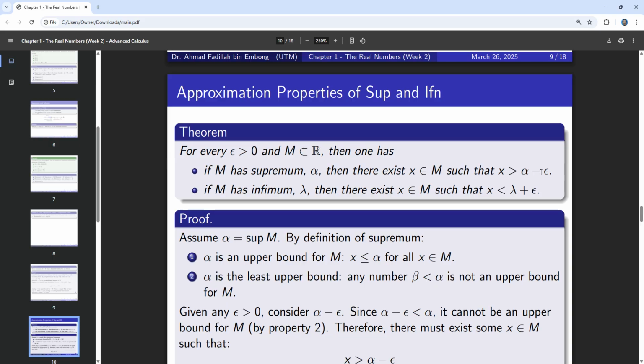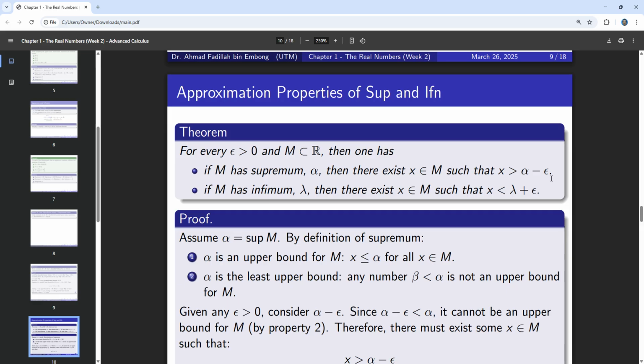So what we are going to say here is that whenever you subtract a small number from the supremum alpha, you can find x inside M such that it has to be bigger than alpha minus epsilon.